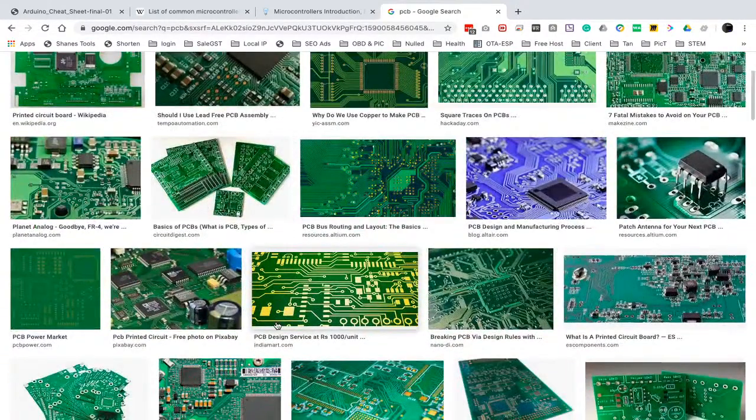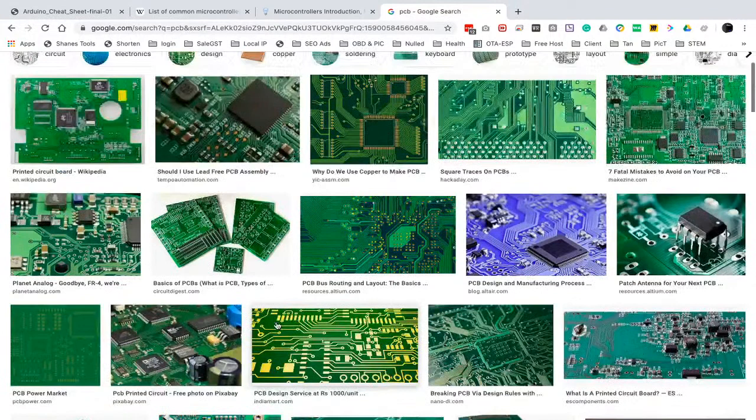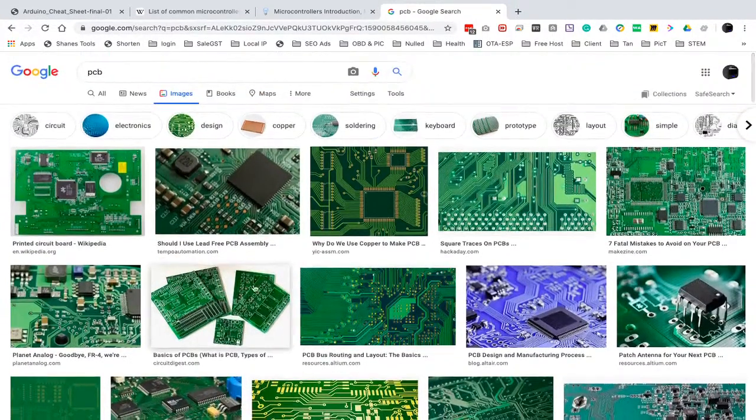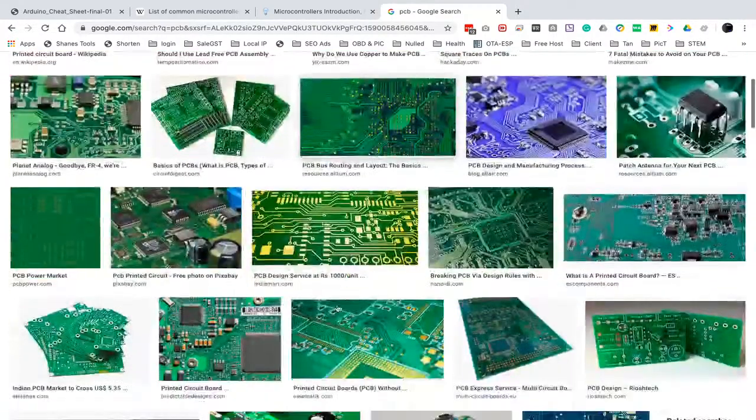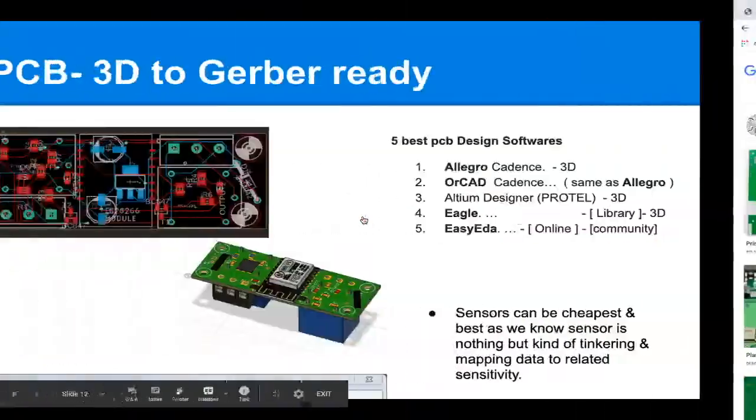We will talk about these packages later, in depth in the embedded slides: how many types of packaging there are and what you should use. About the packaging and the PCB design we will talk later, but for now just see that these are the PCBs used for production purposes.